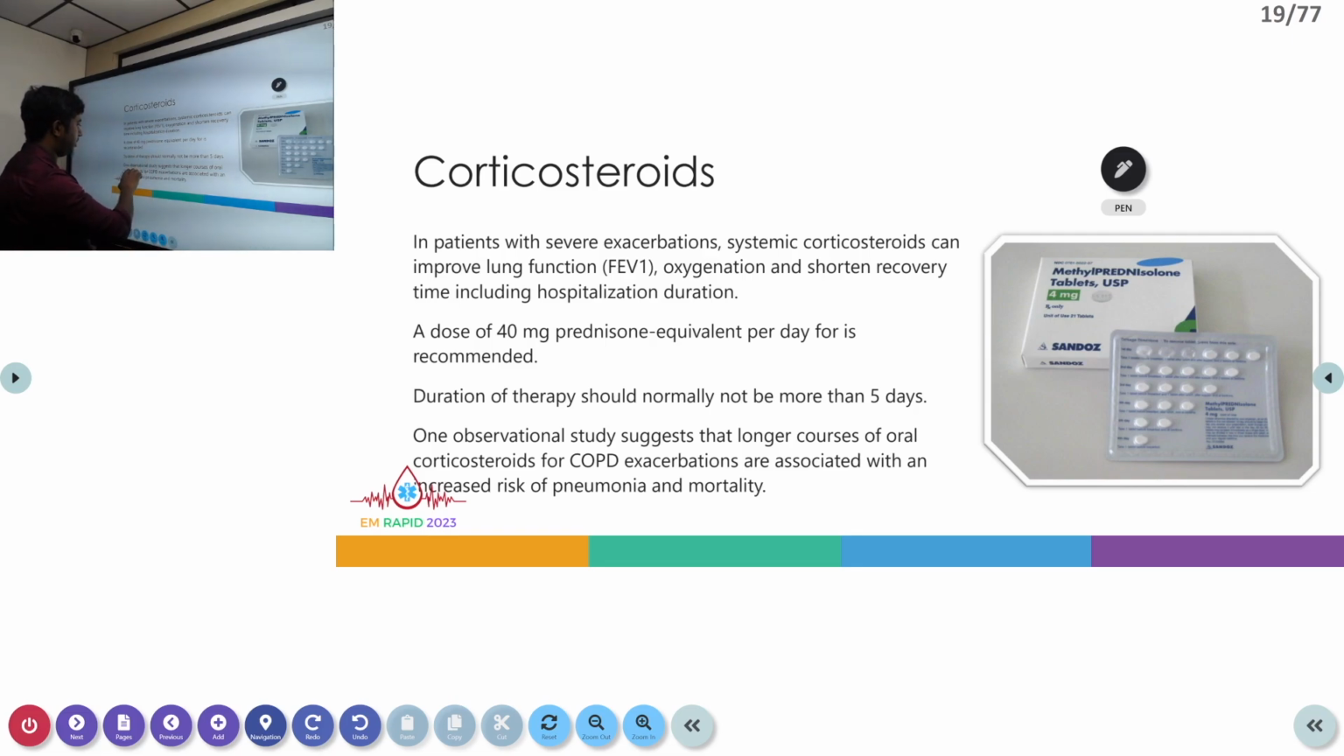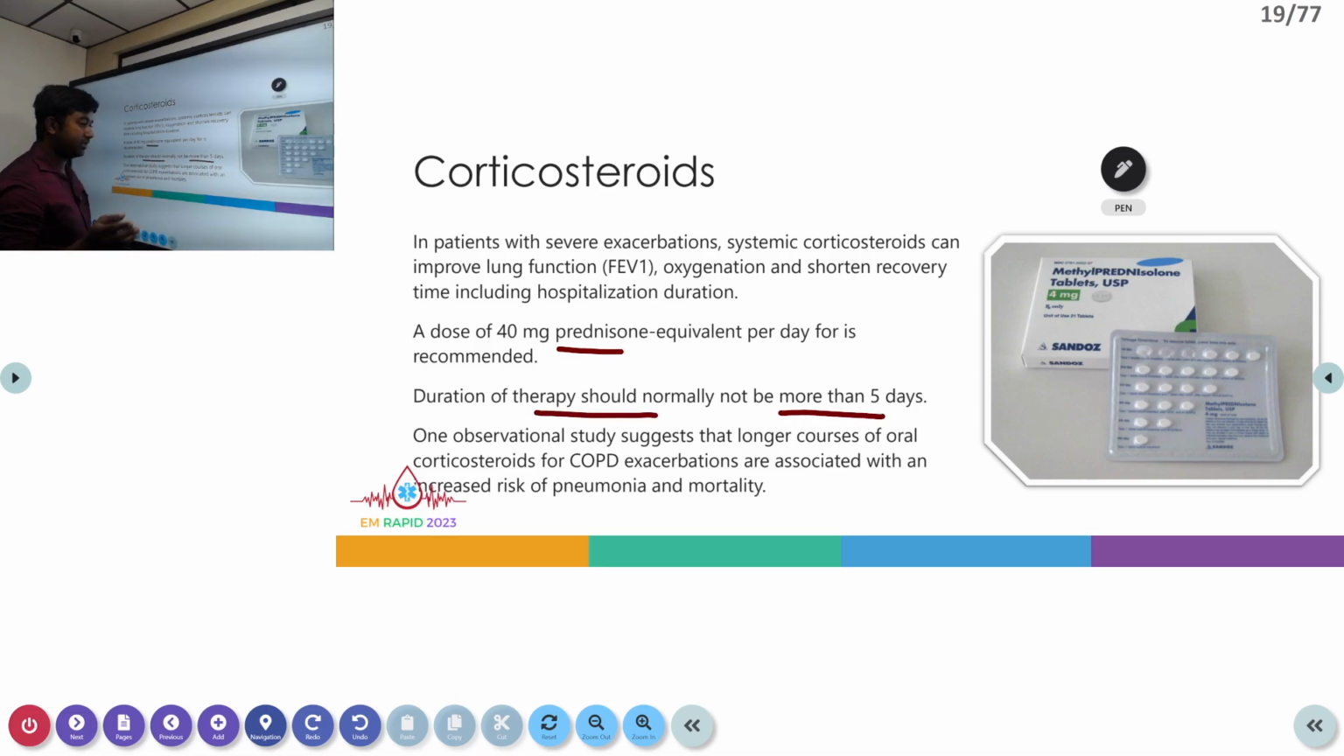Especially in cases of severe exacerbation, where patients have an increased eosinophil level in their blood, steroids have been proven to be very useful. We recommend a dose of about 40 to 60 milligrams of prednisolone, or an equivalent dose of other steroids, per day, and oral is preferable in patients who can take orally. Usually the duration of therapy is not more than 5 days.